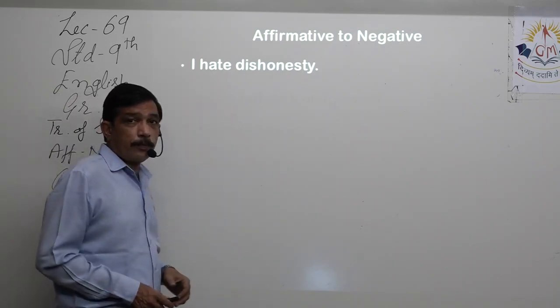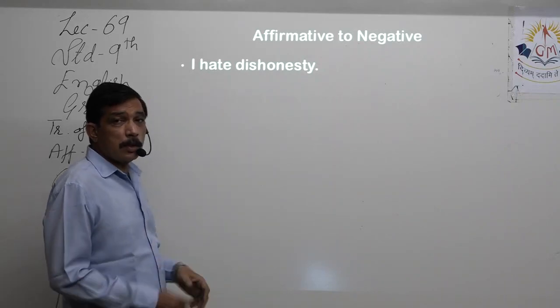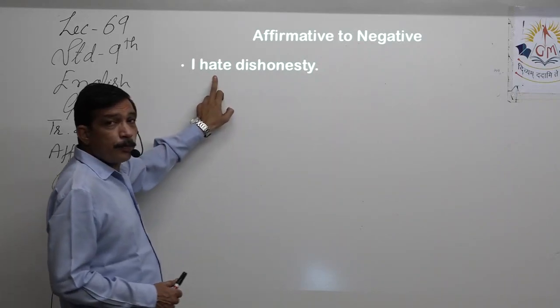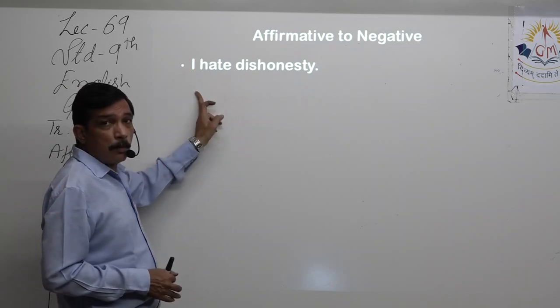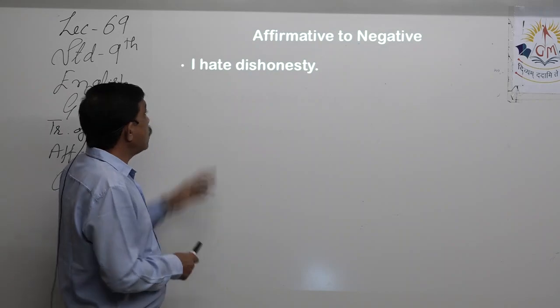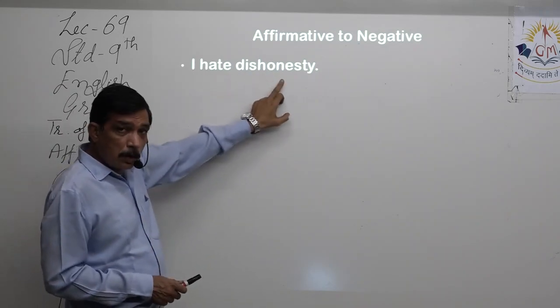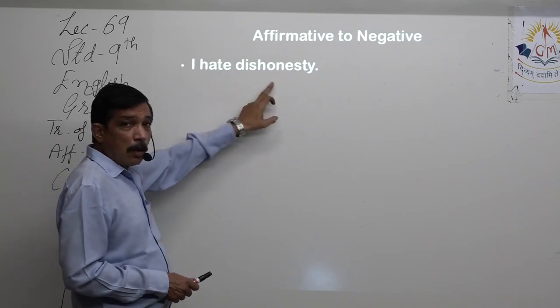Hate, love. Now there is no helping verb, so I have to use the do form. Hate is a present tense, so present tense of do form is do. So I do love dishonesty? No, it's hating dishonesty.